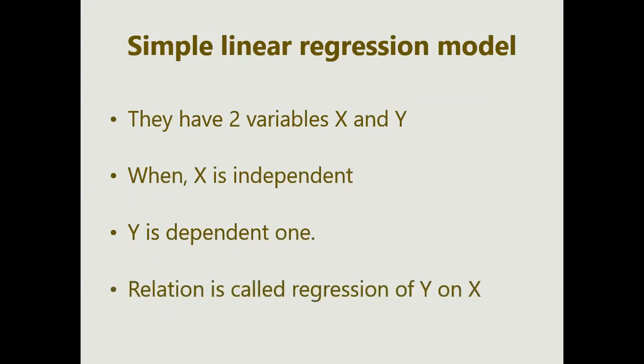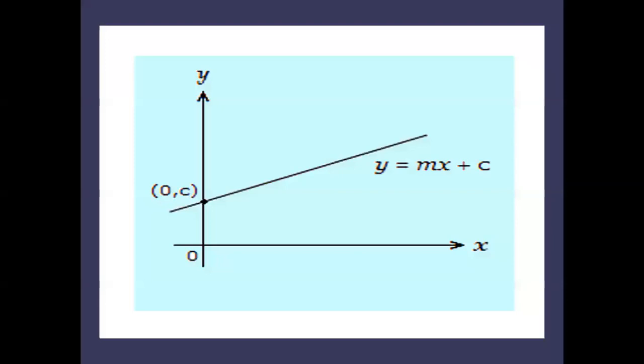The relation is called regression of y on x because y is dependent on x. That's why we say regression of y is on x. It means x is not dependent on y, but y is dependent on x. Let's study with some graphical image. We can say, see, this is a slope. You know it, it's very familiar, right?